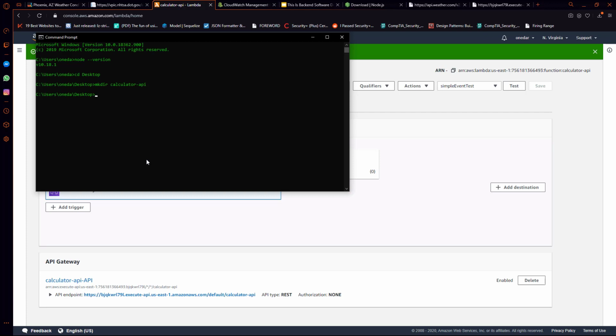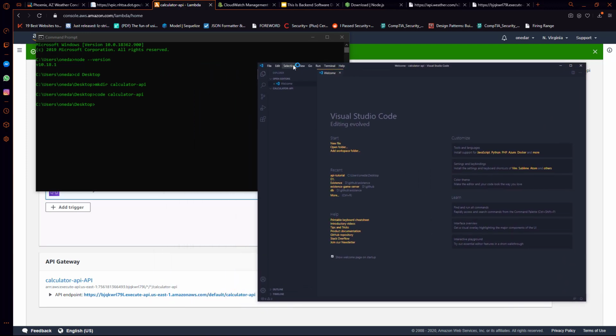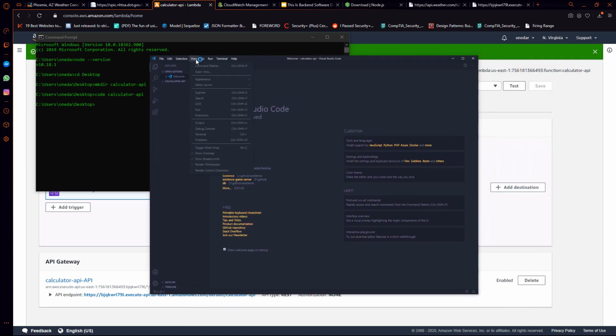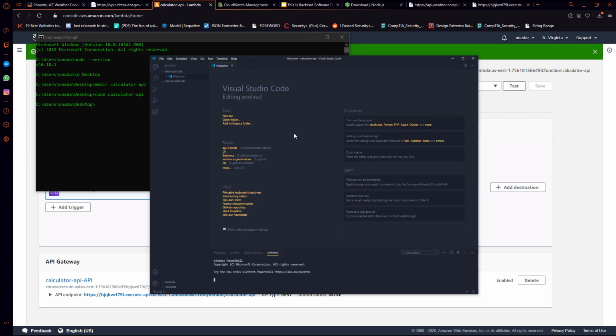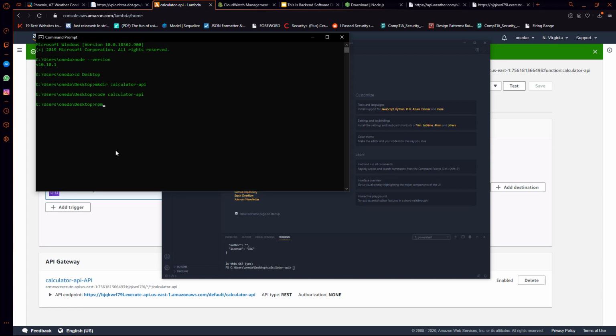And then I want to open up calculator API with my code editor. So whatever code editor you use, you can open it up with that. And then after I do that, I can go to the terminal if you're using Visual Studio Code. If you're using Visual Studio Code, you can do the rest from here. You can just type npm init, and then it's just going to ask you a couple of questions about the project. You can just enter through all of those. You can do the same thing from command line. You can type npm init, and that's the exact same thing.